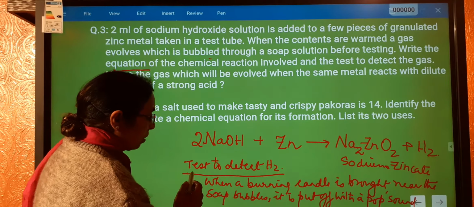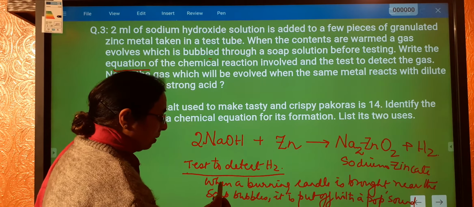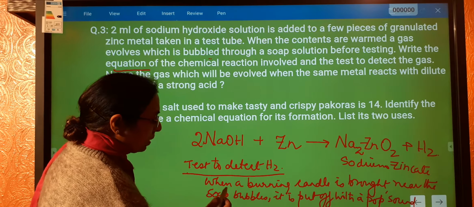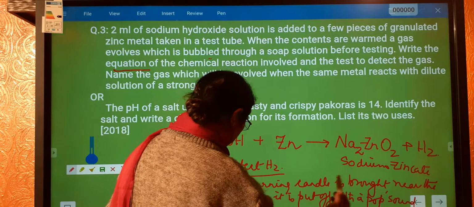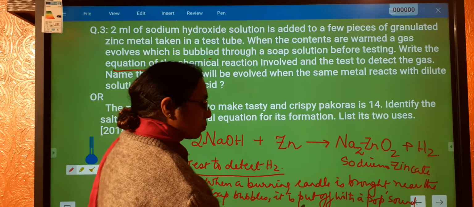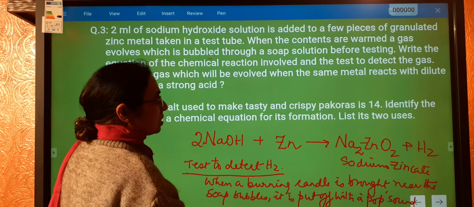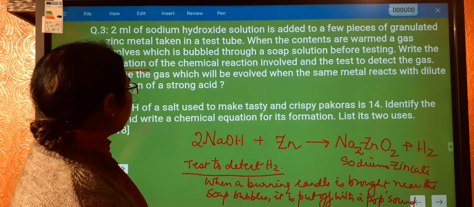Alright, now the test to detect the hydrogen. These soap bubbles are already filled with hydrogen. So when a burning candle is brought near the soap bubbles, it is put off with a pop sound. Fine. So this pop sound indicates that this gas is hydrogen.